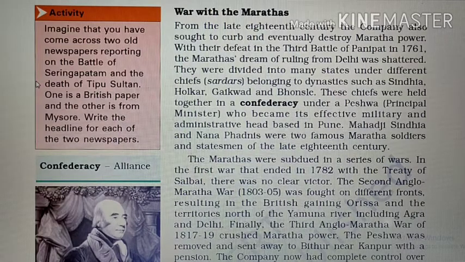The Second Anglo-Maratha War, which took place between 1803 to 1805, was fought on different fronts, resulting in the British gaining Orissa and the territories north of the Yamuna River, including Agra and Delhi. Finally, the Third Anglo-Maratha War of 1817, which continued till 1819, crushed Maratha power.